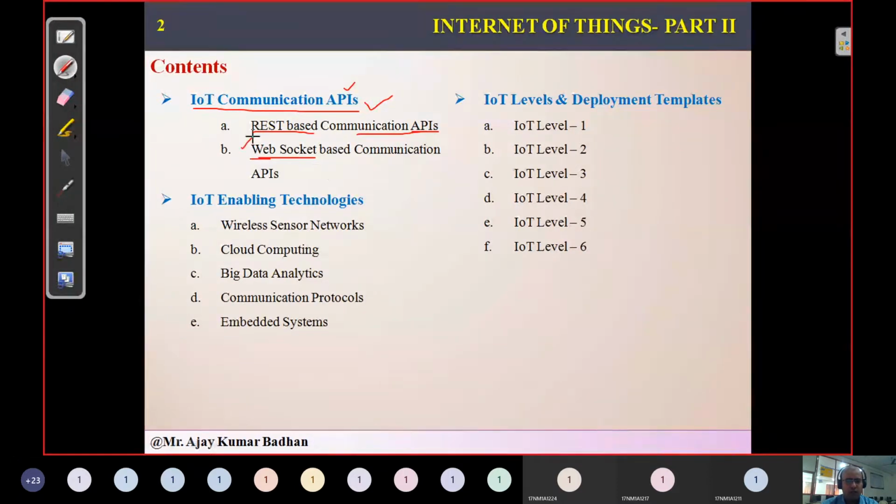This is mostly used for providing web services, and using these services, we can create or design different web applications, and based on that we can get the data from the devices.